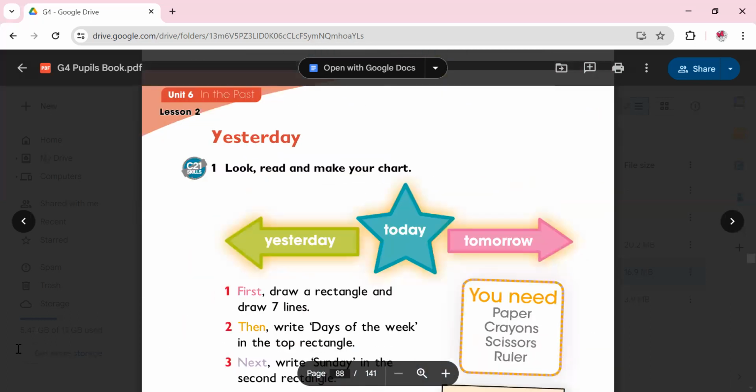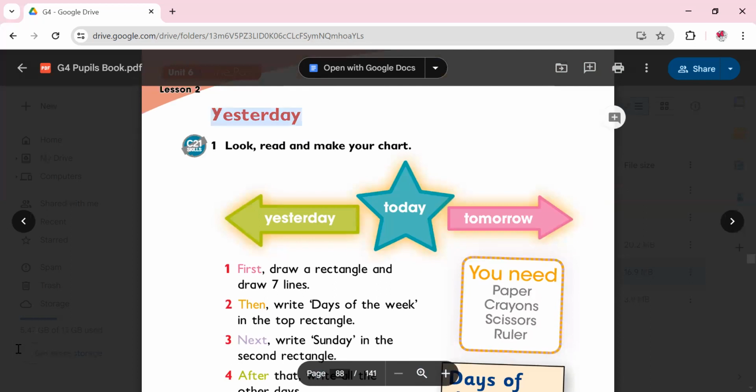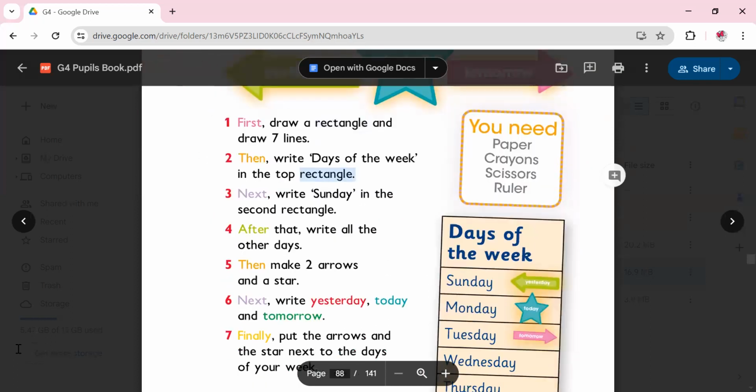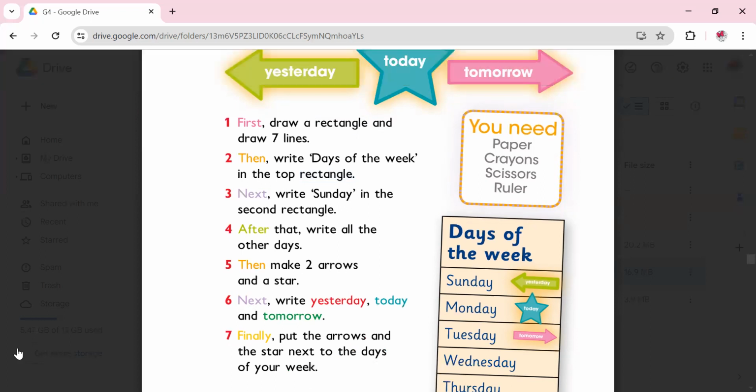I will move to the second lesson, which is about yesterday. The title of this lesson is Yesterday. So in this lesson, we learn the order: first, then next. After that, if we still have more steps, we go again, then next, and after that, if we still need more steps. However, in this case, we only have 7 steps. So we started with first, then next, after that.